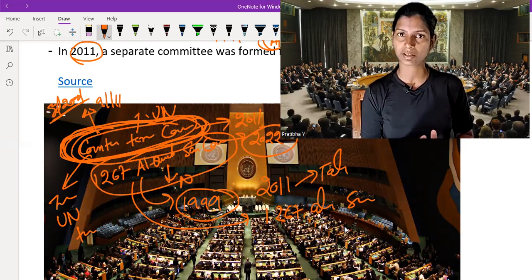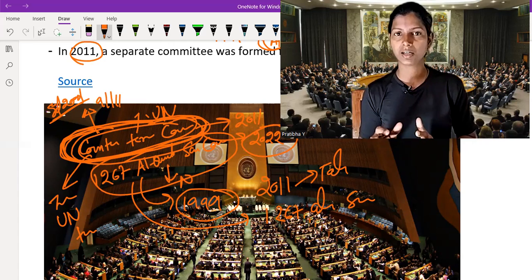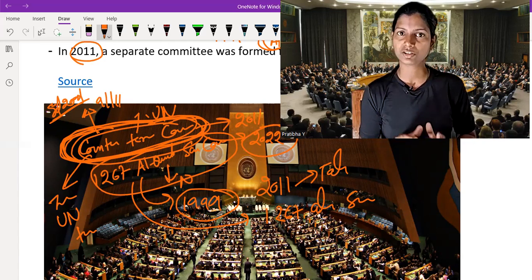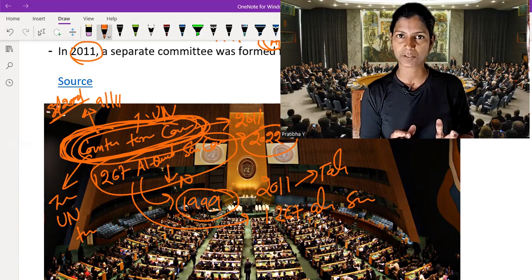But the 1267 Al-Qaeda Committee was formed in 1999 when UN resolution 1267 designated Al-Qaeda and Taliban as a terrorist group organization. Okay, so I hope you understand about the Al-Qaeda Committee as well as the Terrorist Sanction Committee and the idea and motivation behind it.